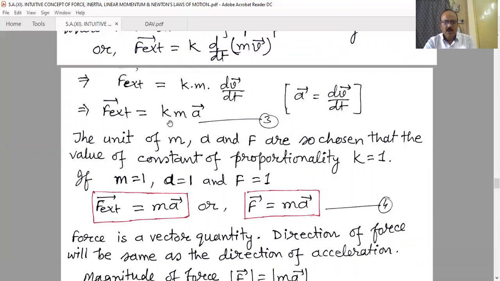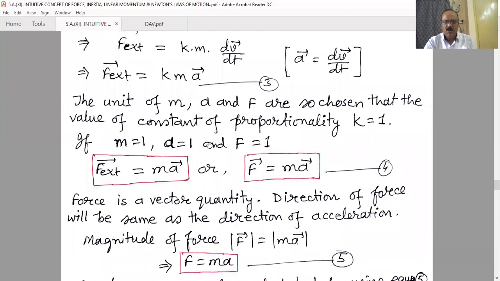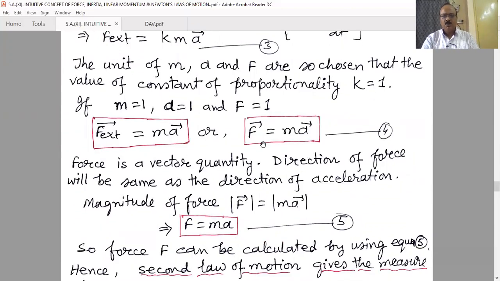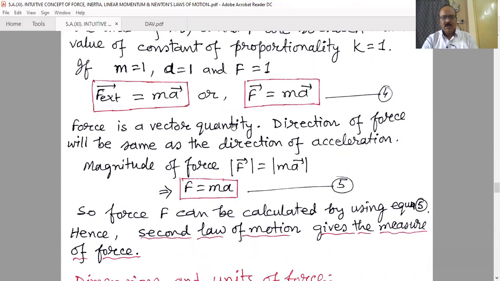And if we put all the values here, F is equal to 1, m is equal to 1, a is equal to 1, then we get K is equal to 1. That means ultimately, by choosing the proper unit of force, we have the value of K equal to 1, and the formula now becomes F is equal to m into a, which is the very well-known formula. But there is a fact behind it. Initially K is not 1, and we have to make K equal to 1 by taking the proper unit of force. Force is a vector quantity.